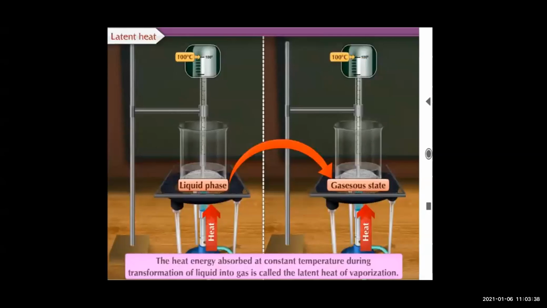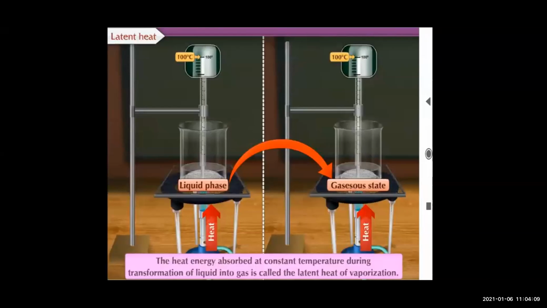We have seen the definition of melting point, which is the constant temperature at which a solid transforms into liquid. Now the boiling point: the constant temperature at which the liquid transforms into gaseous state is called the boiling point of the liquid. Right. So this is the fourth definition.